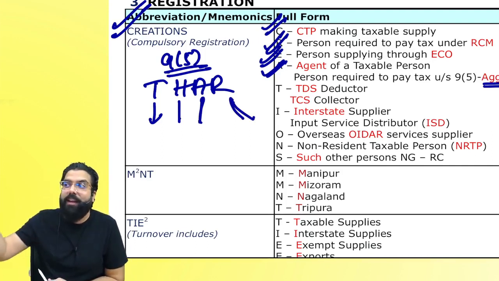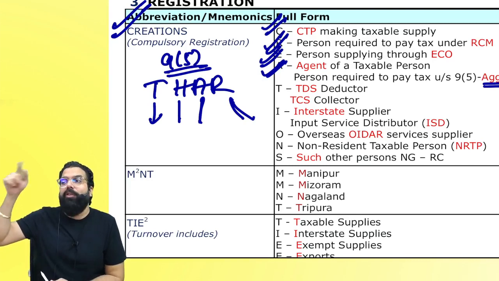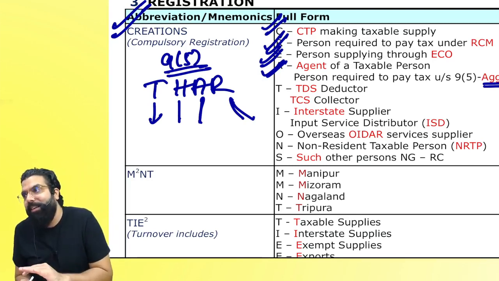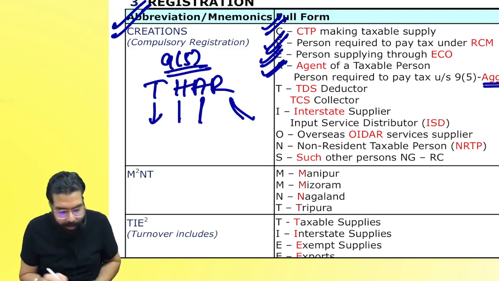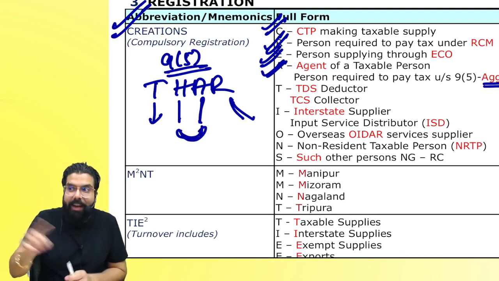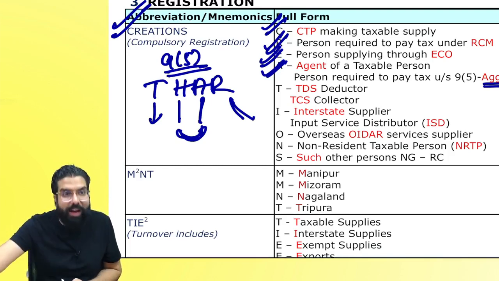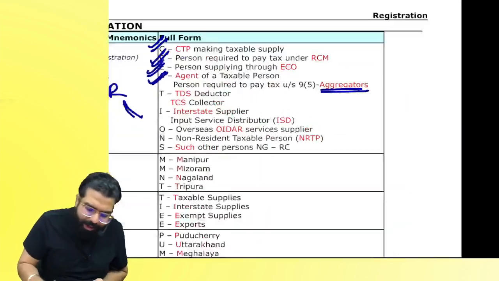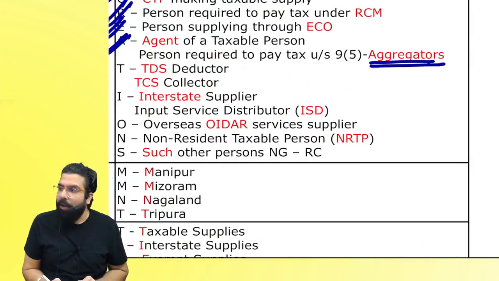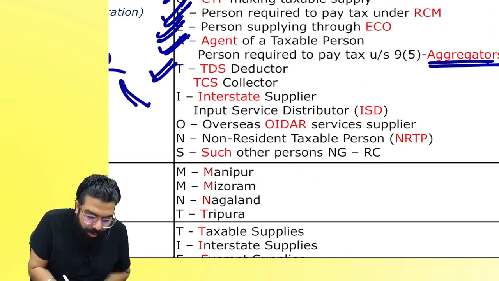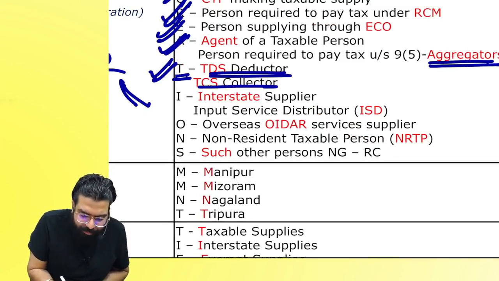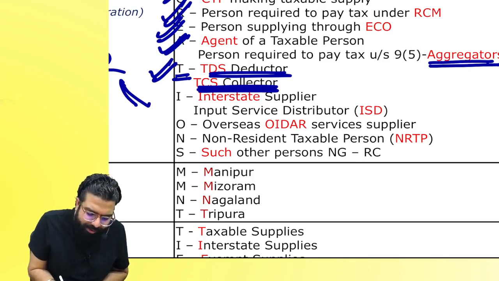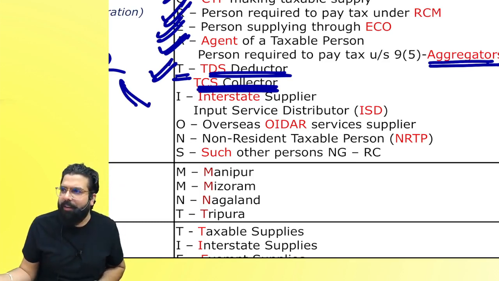Restaurant services, when they are supplied through Swiggy, Zomato and all, Swiggy, Zomato will now become liable for compulsory registration. Are we clear, everyone? One thing you have to remember, for accommodation and housekeeping service, if the supplier is liable under section number 21, then the e-commerce operator will not be liable. Point is clear. Now, T for TDS deductor and T for TCS collector are also required compulsory registration. Who are these TCS collectors? Basically the e-commerce operators, right everyone?